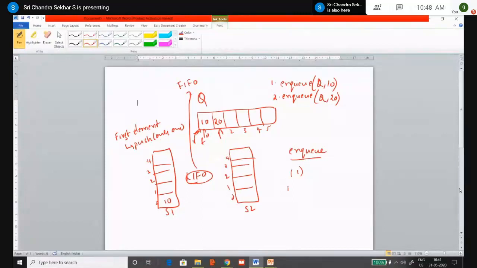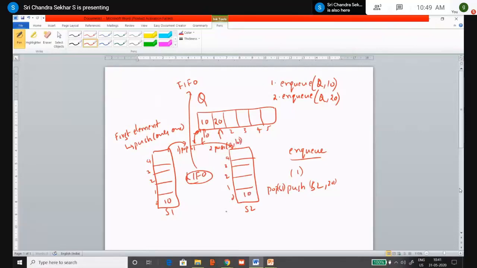In the algorithm, he is saying simply push of S2 comma some element, but it involves both pop of S1 and then the push of S2. There is only one element in S1, you pop it. So the first operation is pop S1 and the second operation is push of S2 comma 10, right?